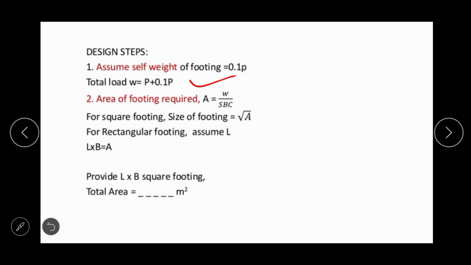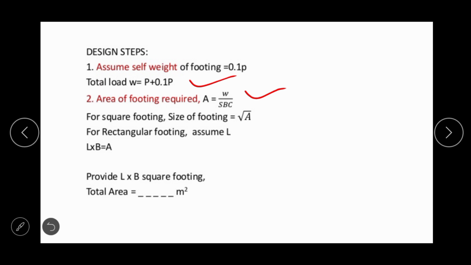Then we need to calculate the area of the footing. So area of the footing is nothing but the ratio of total load to the soil bearing capacity. All of you know that force is equal to stress into area. So here area is equal to force by stress. So soil bearing capacity is nothing but the net upward pressure.